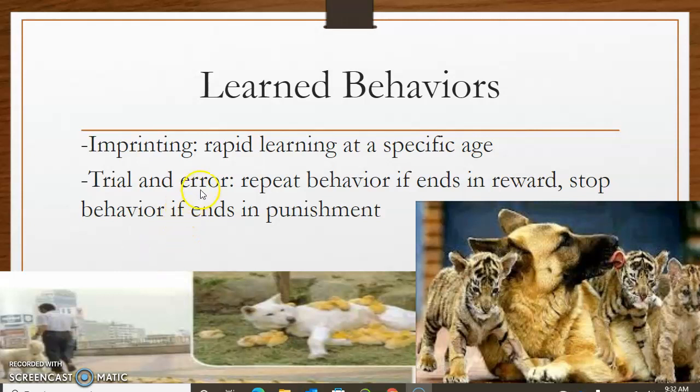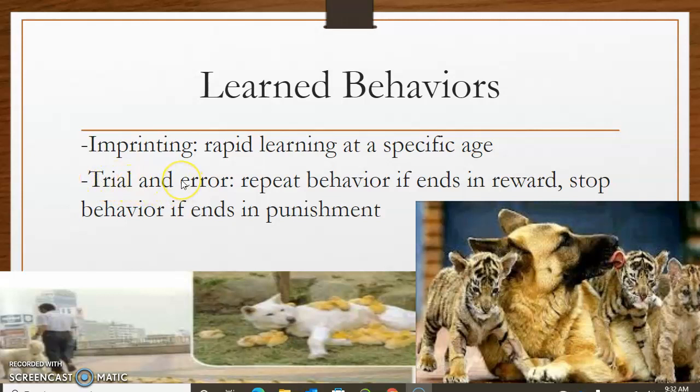Imprinting is rapid learning at a specific age. Organisms tend to learn better in a certain age group compared with other ages. So why are you here in high school at this age? Why do we have an age limit? Because learning will be better at that specific age. Most organisms do have better learning at a certain age.